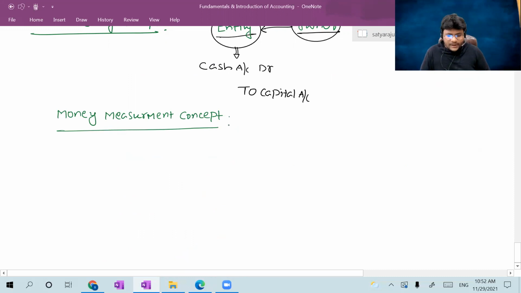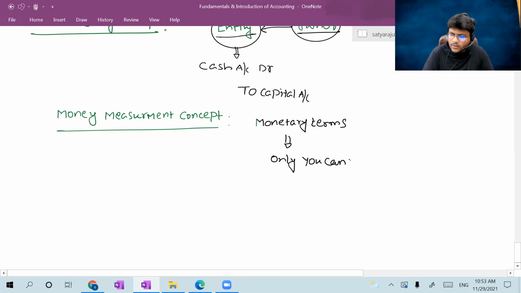The money measurement or monetary unit concept is nothing but this: only those items which can be expressed in financial terms, only those items which can be expressed in monetary terms, can you record in the books of accounts. Sir, we can't understand properly. Can you give an example?